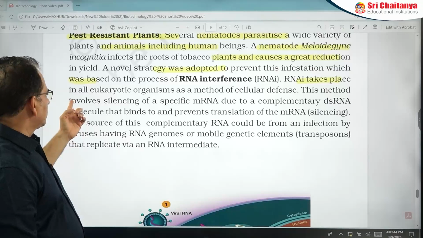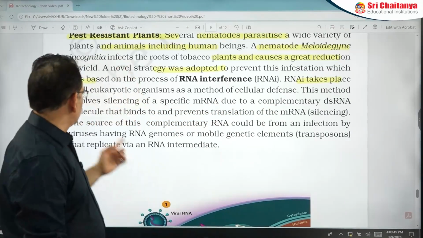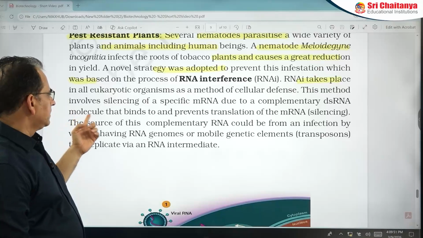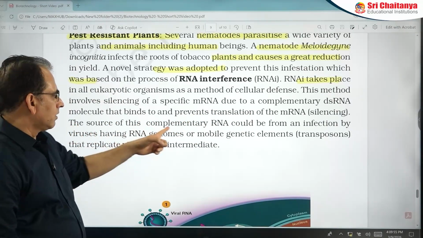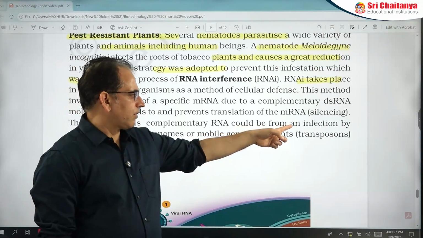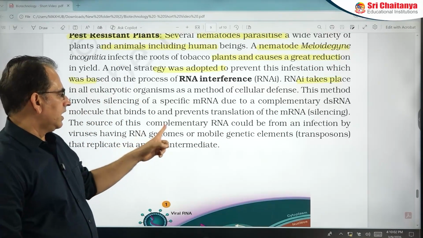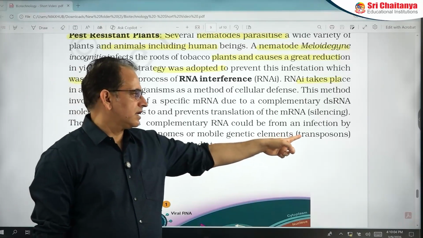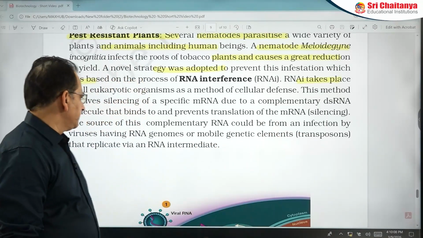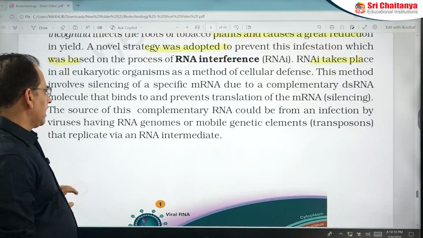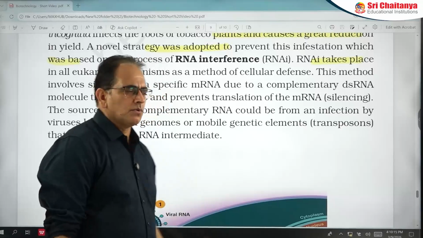Here they mentioned this method involves silencing of the specific mRNA due to complementary double-stranded RNA molecule that binds to and prevents the translation of the mRNA, silencing. The source of this complementary RNA could be from an infection by virus having RNA genome or mobile genetic elements, transposons. I told you transposons synthesize RNA and it can participate in RNAi. So they are talking about the RNA intermediate which is produced by transposons.